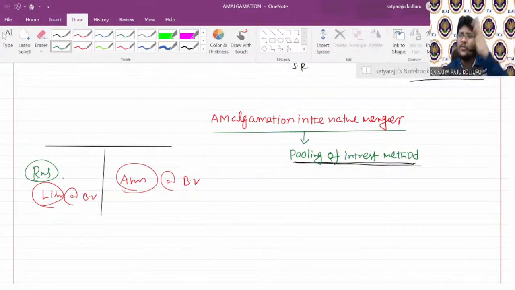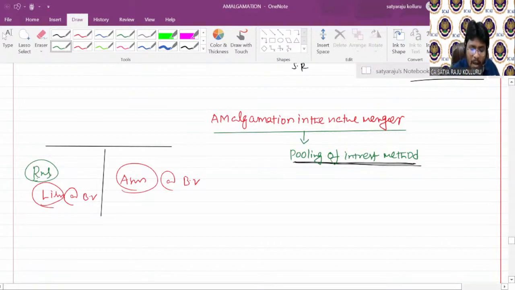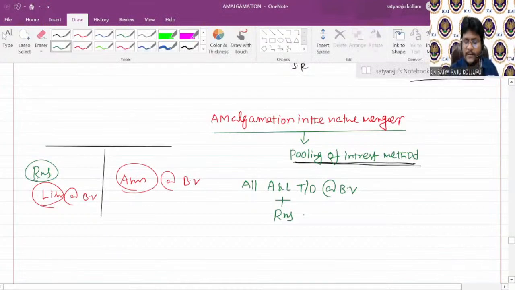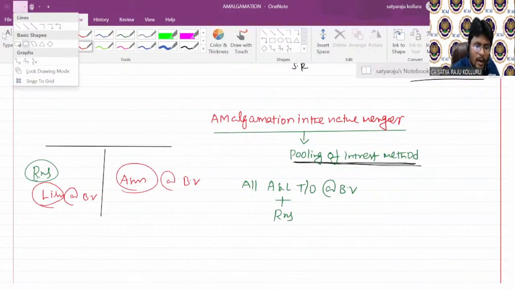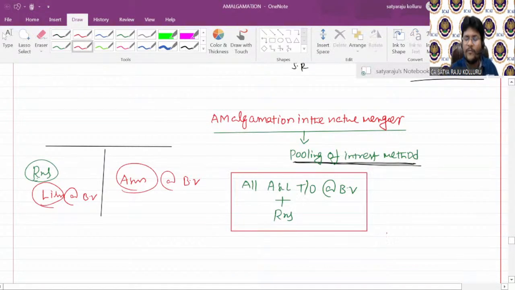The shareholders of the selling company continue as shareholders in the purchasing company. That's why there is no difference between the shareholders of the selling company and the shareholders of the purchasing company. That's why the reserves and surplus of the selling company should also belong to the purchasing company. That is the only special point, guys. What is the special point? Assets and liabilities taken over. All assets and liabilities are taken over at book value. You know that. Apart from this, the purchasing company also takes over reserves and surplus. This is the important thing you have to remember in case of amalgamation in the nature of merger.